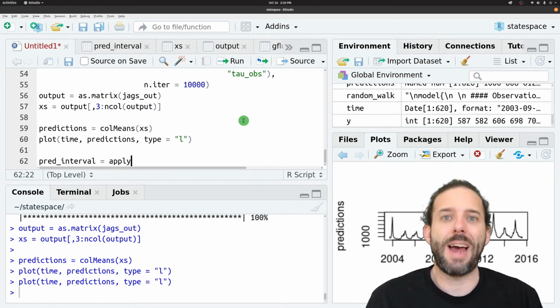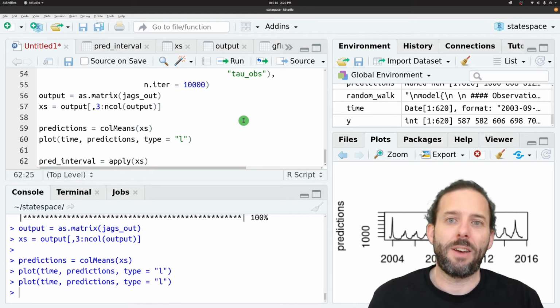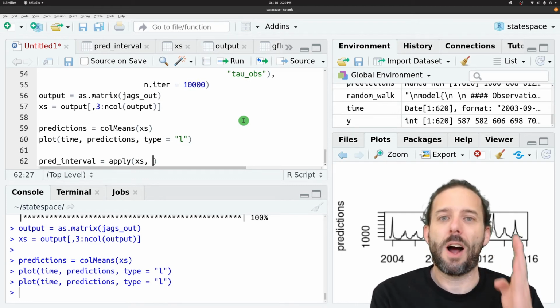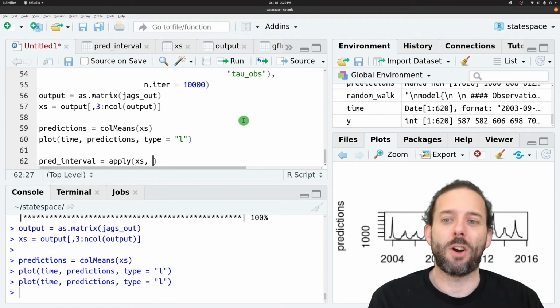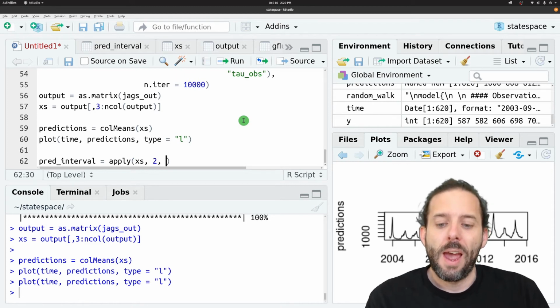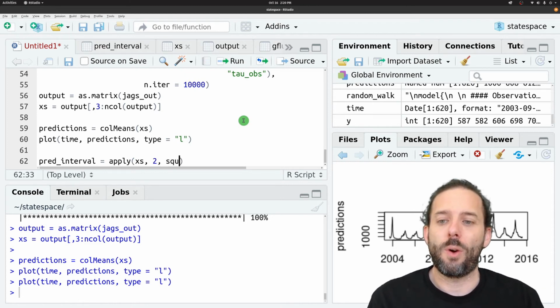And so we can do that using the apply function. We want to apply the quantile function to our x data. So our data is x's. We want to do it column by column. So the second argument is 2. That's the dimension. It says to do this calculation once for each column. And then we want to calculate the quantiles. So the function is quantile.